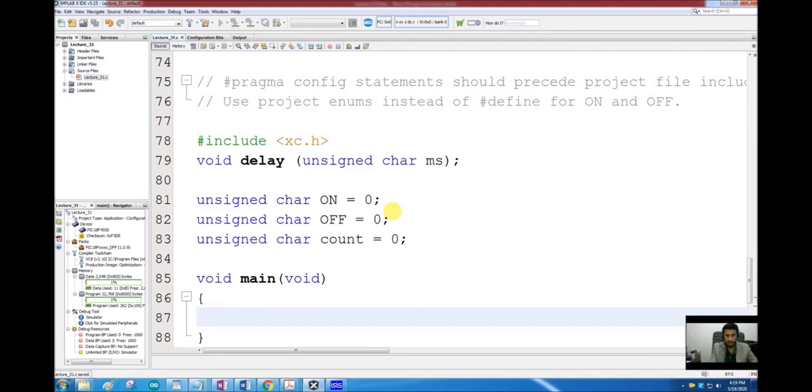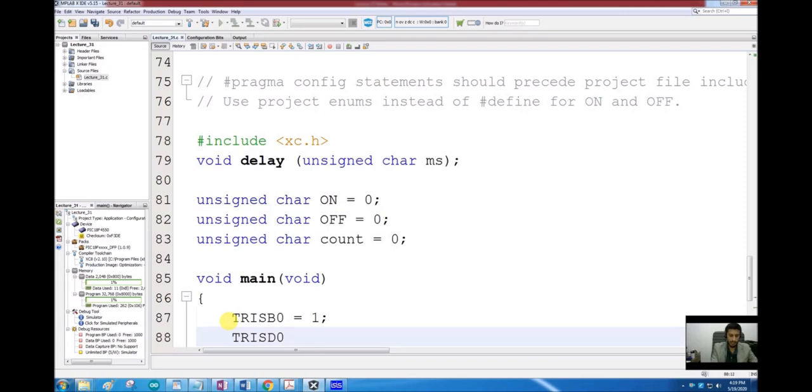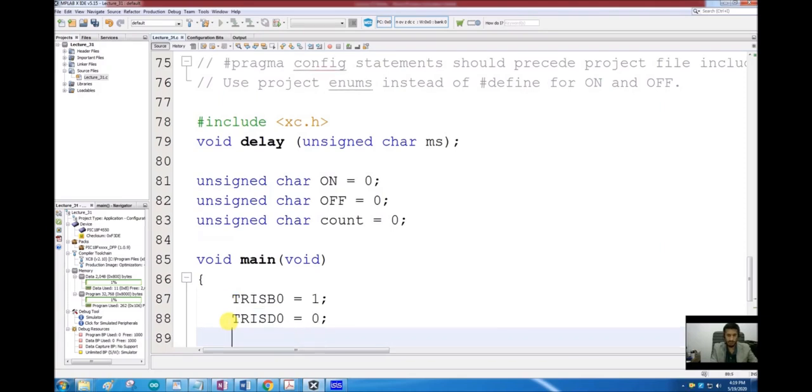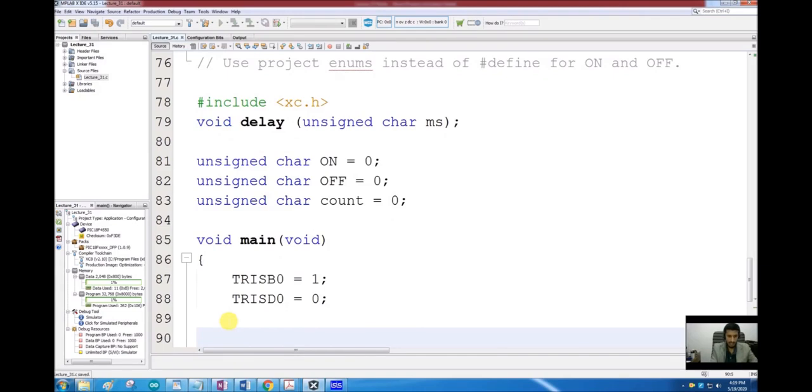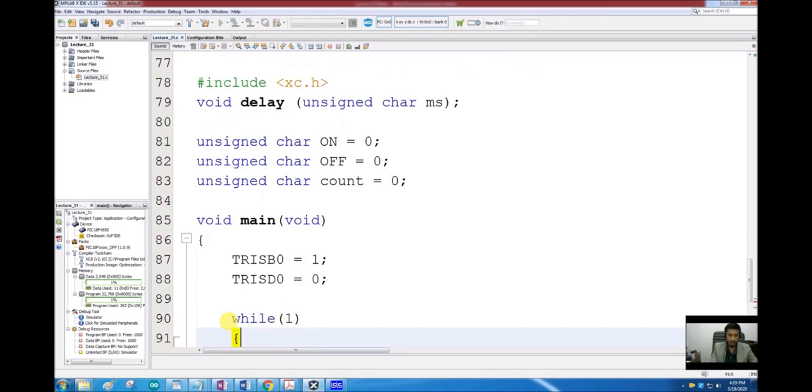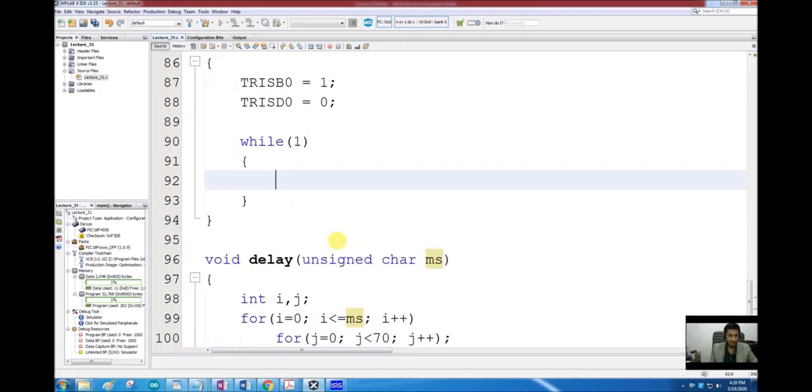In this main loop we want to first declare our input output ports. So how many inputs and how many outputs do we need? We need one input and one output. So we will declare TRISB0 as our input, so I'll set it to 1, and we will use TRISD0 as our output, so I'll set it as 0. Now the rest of the logic will be inside a while(1) loop, as we want to continuously keep checking the switch state and keep generating the waveform on port D pin 0.